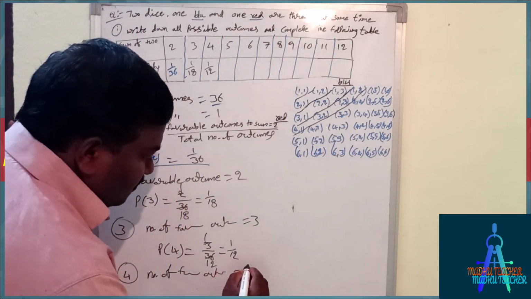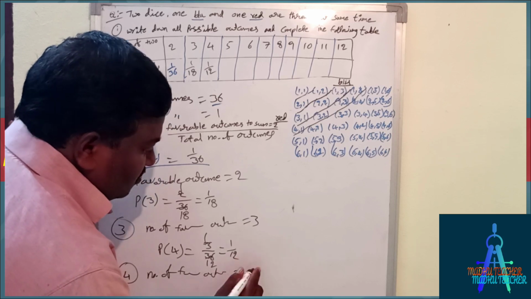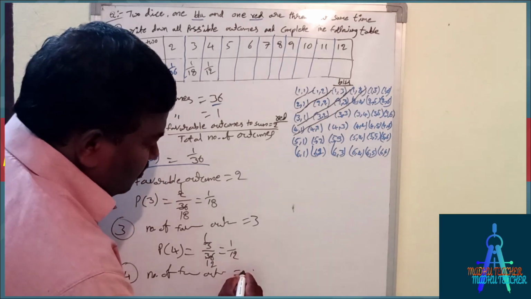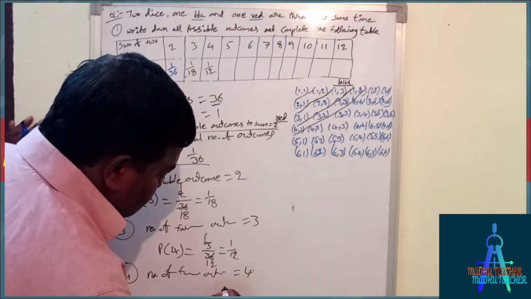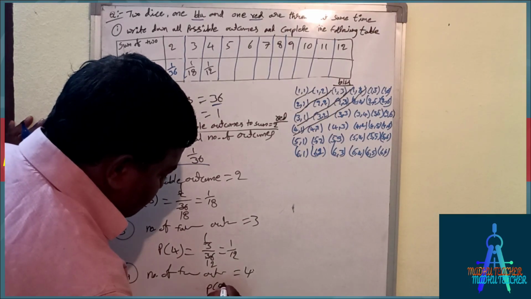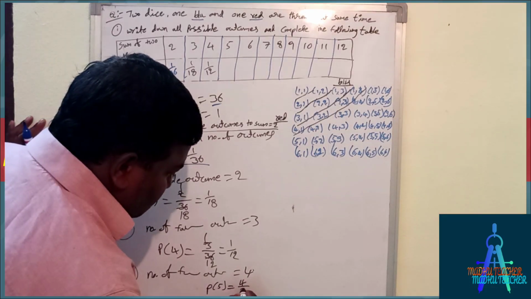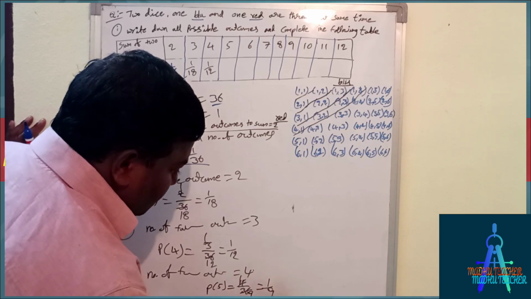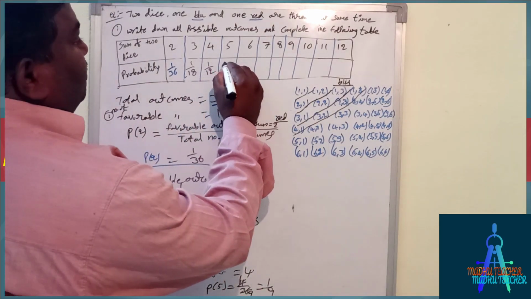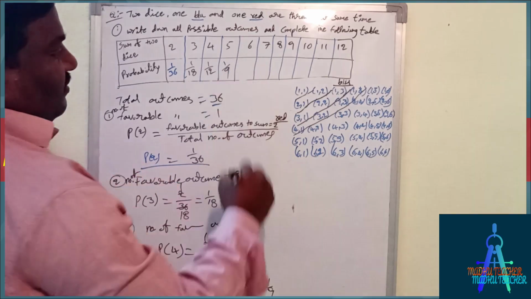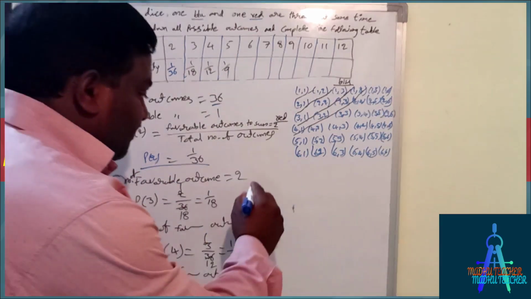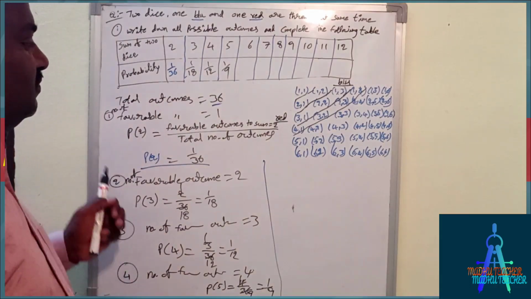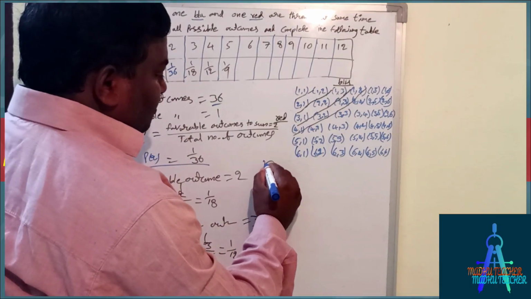That is 4. So P of 5 equals 4 by 36. 4 ones are 4, 4 9s are 36, that equals 1 by 9. Like this, I will do the rest directly. So that is the fifth one.